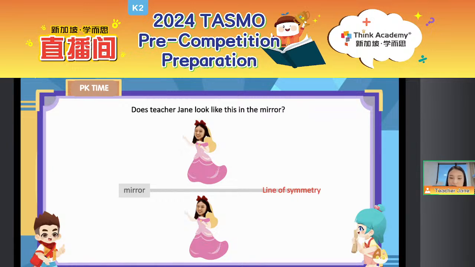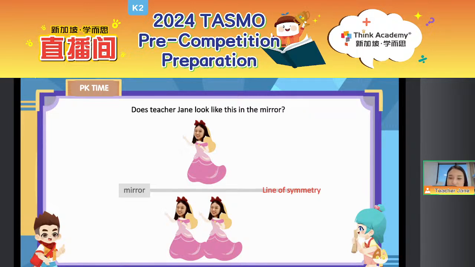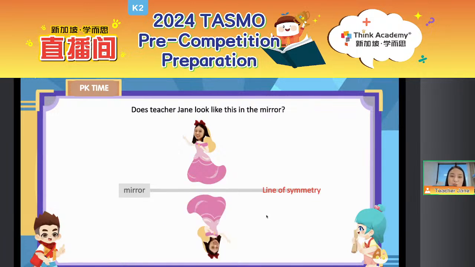So everyone, let's have a look. Move on. How about this? Will Teacher Jane look like this in the mirror? Think about the mirror as the line of symmetry. Yes or no? Cannot, right? Because we just said that the closest part should be the dress, right? And there cannot be two Teacher Janes in the mirror. That will be quite scary, everyone. And then how about this? Will Teacher Jane look like this in the mirror? Yes or no?